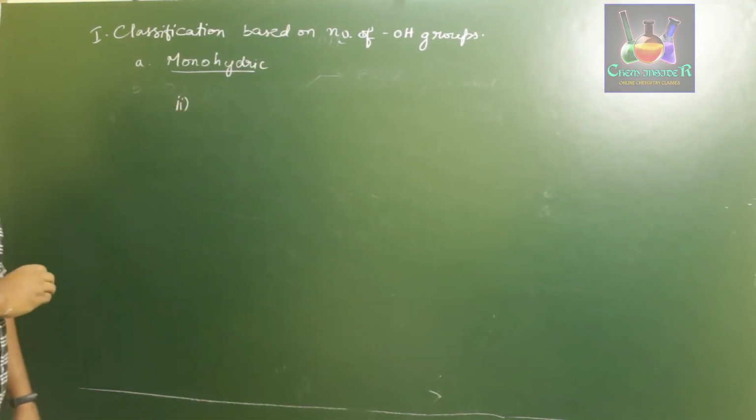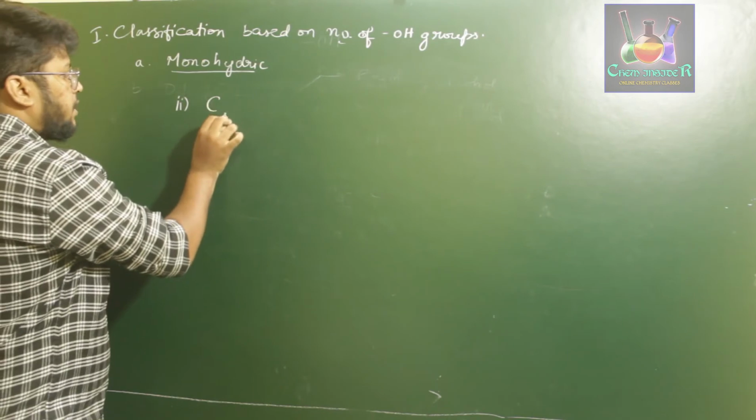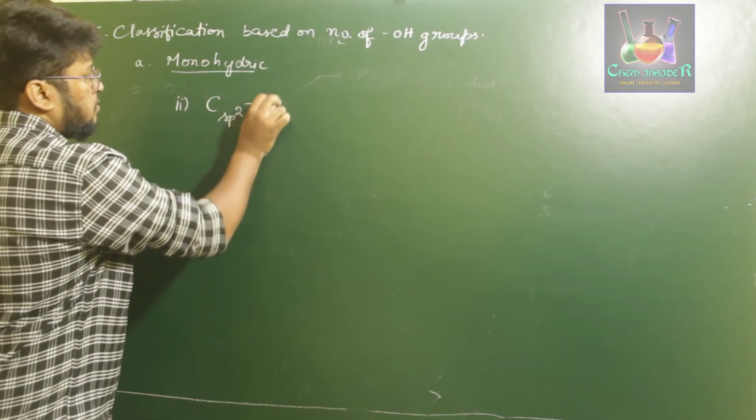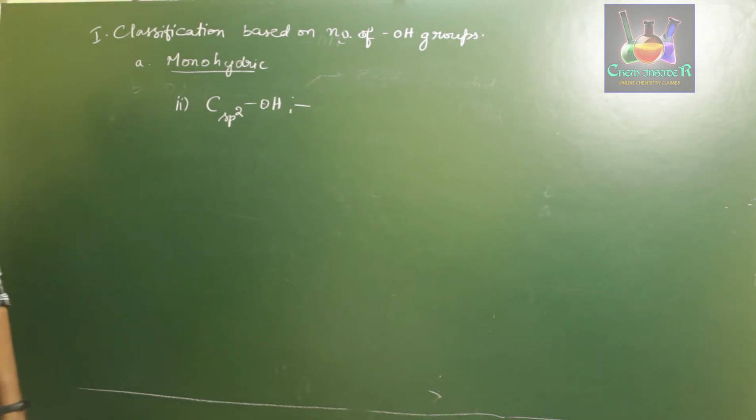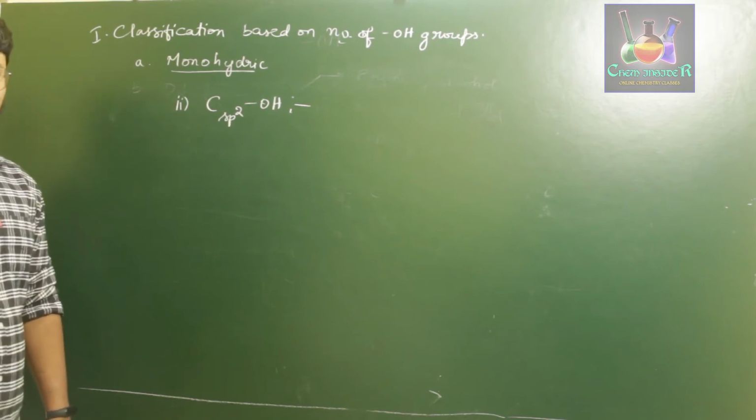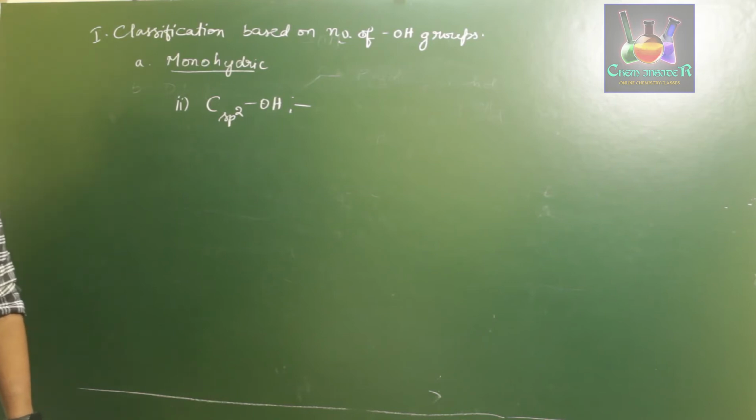If the OH group is attached to a carbon with sp2 hybridization, there are two types. One is vinylic alcohol and the other one is phenol.